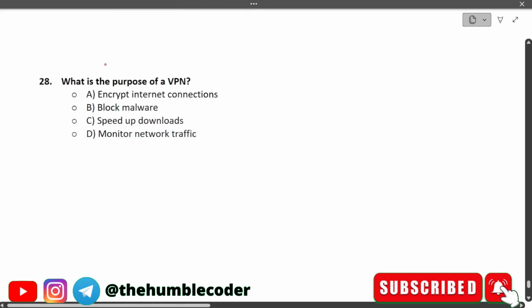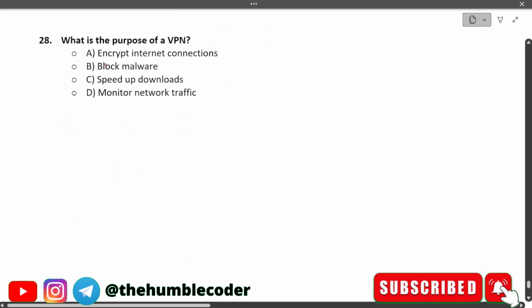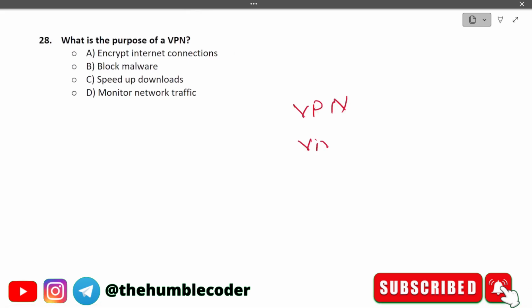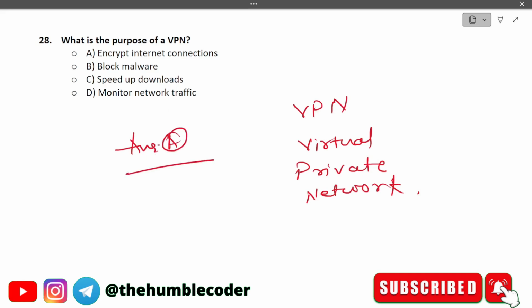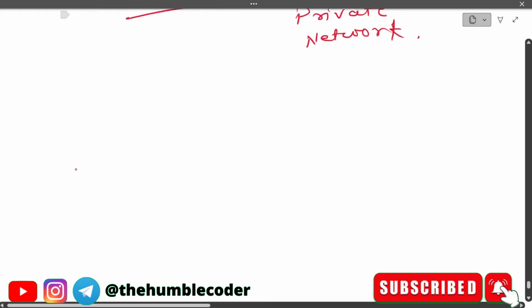Moving on to the next one. What is the purpose of a VPN? If you are not aware, VPN stands for virtual private network. So what is the work of VPN? Let's read the options. First is encrypt internet connections. Second is block malware. Third is speed up downloads, and fourth is monitor network traffic. So the correct answer in this case is option A, which is encrypt internet connection. So the work of VPN is to encrypt internet connection.